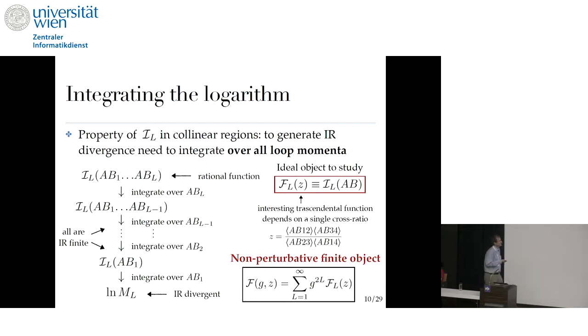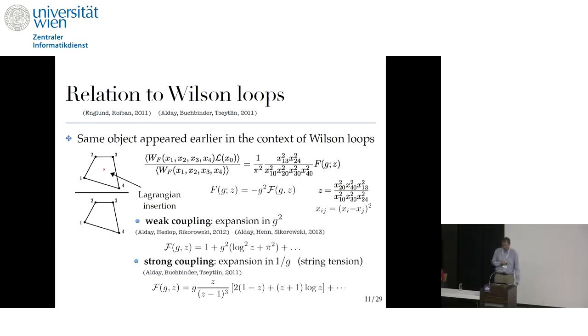And because this is a finite function, I can just write a formal sum and resum to all loops. So we get our function that we would like to work with, which is F, depending on g and Z, the coupling constant and one cross ratio. And it is related to Wilson loops because it appeared in the literature earlier as a ratio of two null polygonal Wilson loops, one with the Lagrangian insertion.